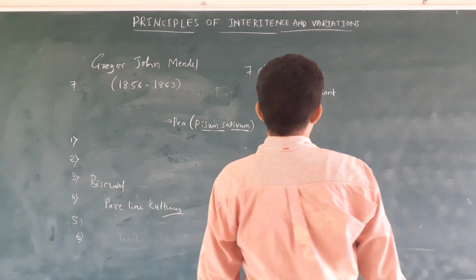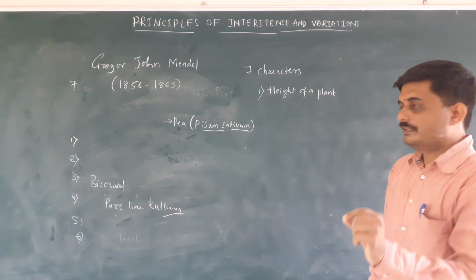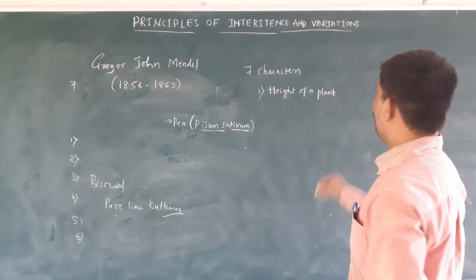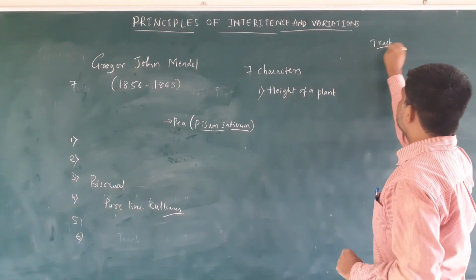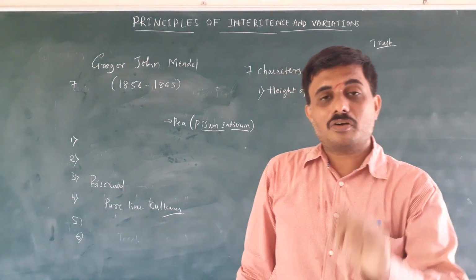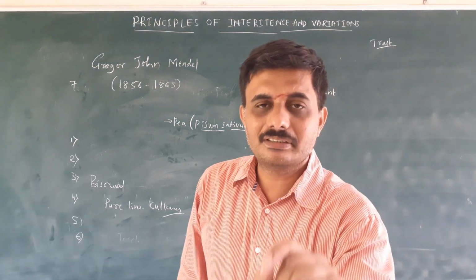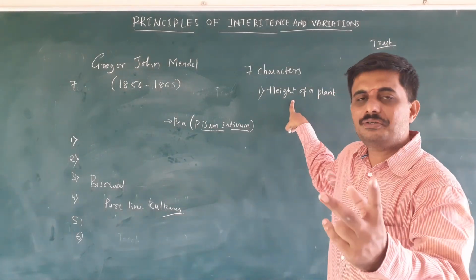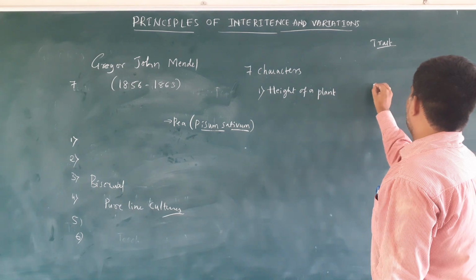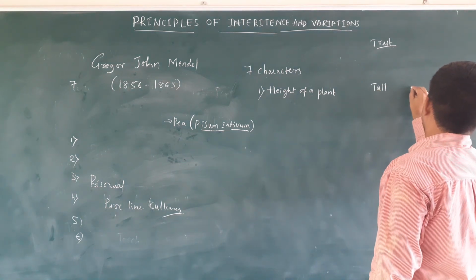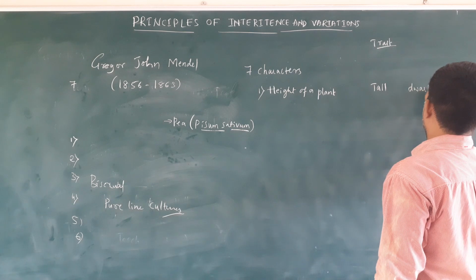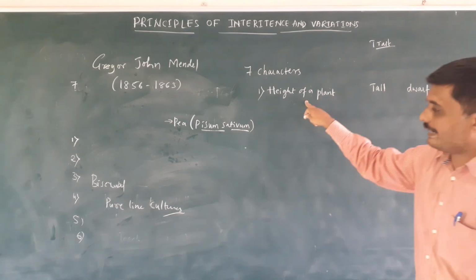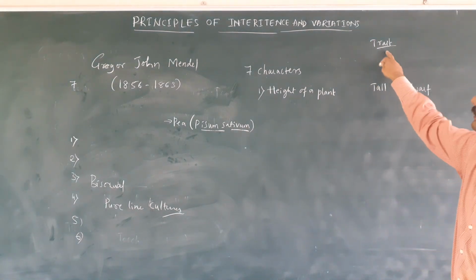The first character is the height of a plant. This character has 2 contrast features. They are called traits. So what is a trait? The contrast features of a character are called traits. The height of a plant has 2 contrast traits: one is tall, the other is dwarf. These are called the traits.